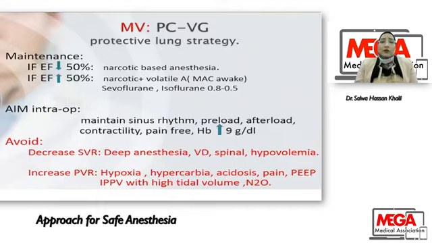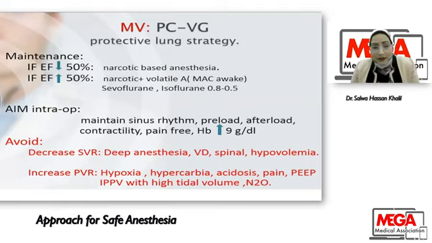Intraoperative, we can use mechanical ventilation using a protective lung strategy, as we mentioned. For maintenance, if ejection fraction is less than 50, use narcotic-based anesthesia. If more than 50, we can use narcotic besides a mixture of volatile, as sevoflurane or isoflurane. Our aim intraoperative, as we said before, is not to interrupt the physiology. Our aim is to maintain sinus rhythm, maintain preload, afterload, maintain contractility, make your patient pain-free, keep your hemoglobin more